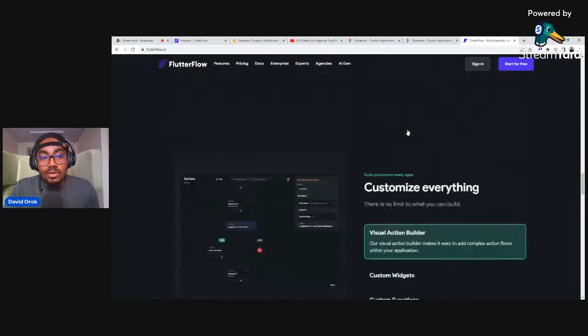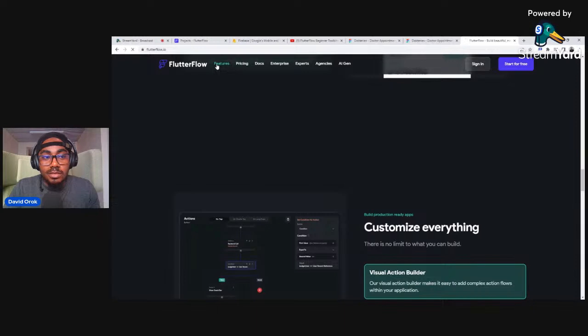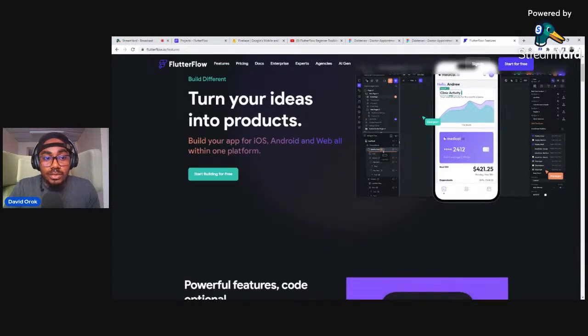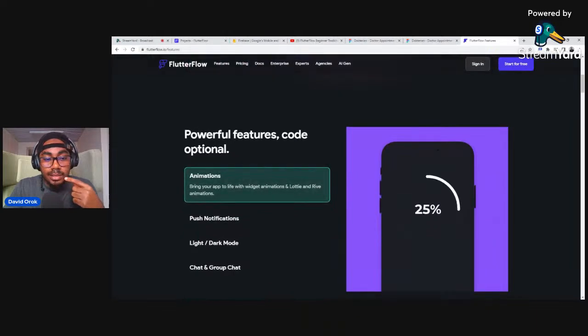Okay, so this is FlutterFlow, and the basic features are that, first of all, you can turn your ideas into products. You can build your app for iOS, Android, and web all within FlutterFlow. And you can actually code optionally, right? So the thing is, FlutterFlow is not really a no-code tool per se, because no code would mean you shouldn't code at all, right? So it's a low-code tool. You can put in some code, and you can also decide not to work with code.